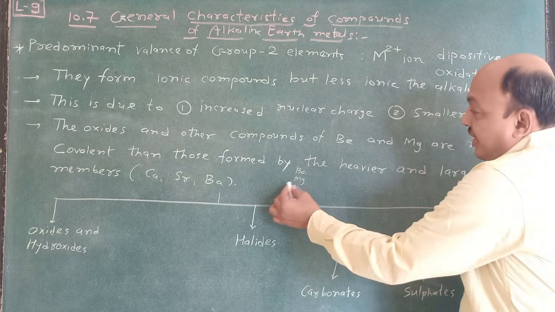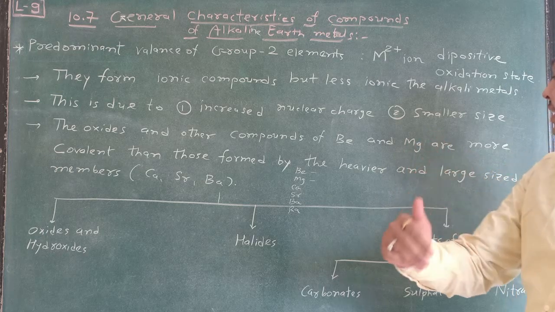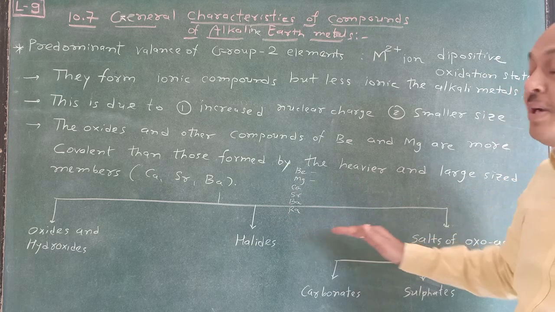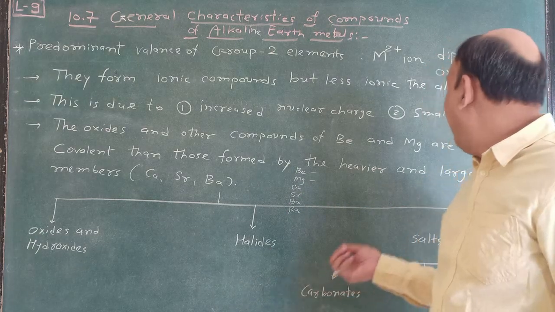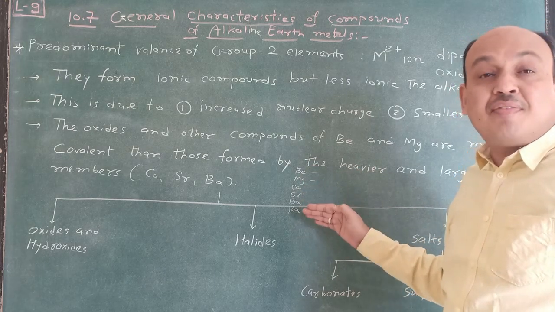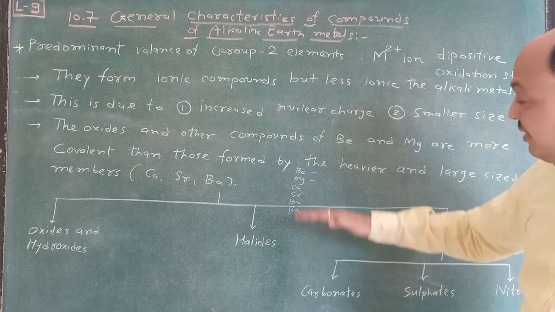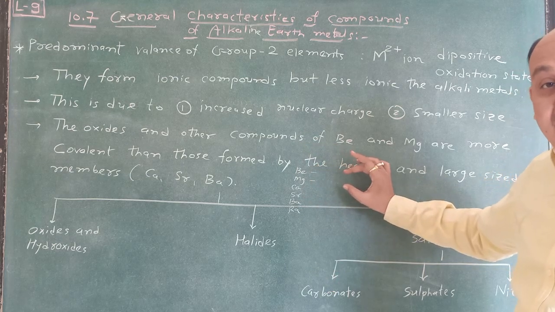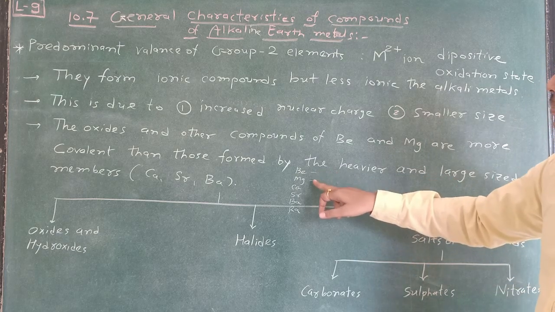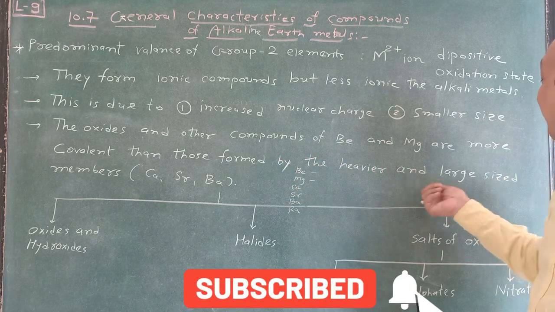Here the upper two are considered as lighter elements, and below them calcium, strontium and barium are considered as heavier and large size. It is due to increasing atomic number, so protons, neutrons and electrons also increase, due to that they are heavier on the lower side, and the upper side is considered lighter. So beryllium and magnesium are lighter and small size members, and calcium, strontium, barium are heavier and large size.